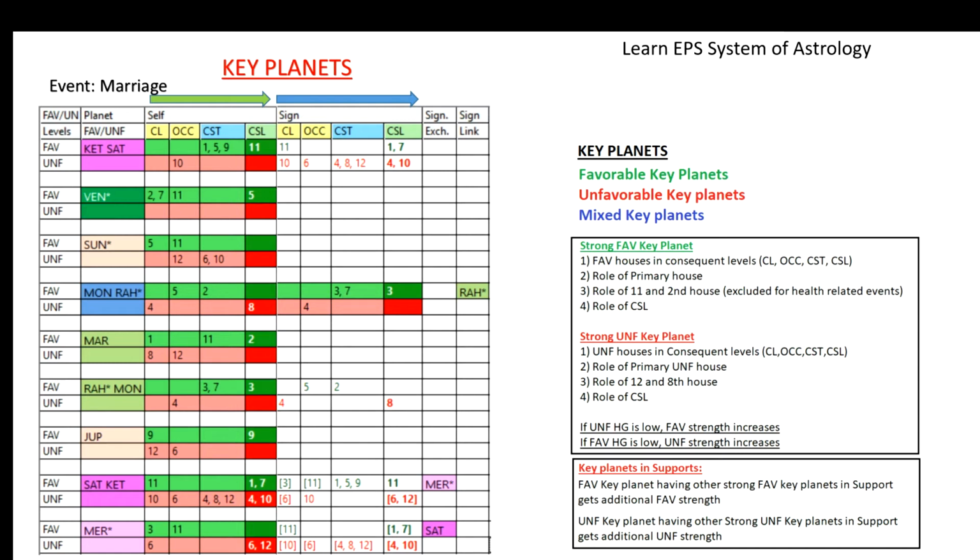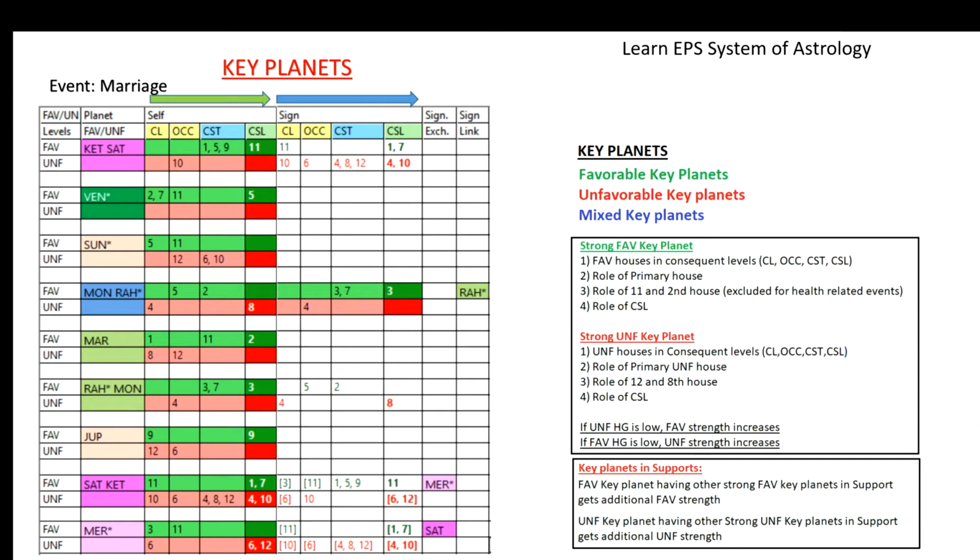Similarly, you have to identify the unfavorable strength also. In case of unfavorable, the same conditions apply: unfavorable houses present on consequent levels and the role of the primary unfavorable house. In place of 2 and 11 for the favorable, we consider the 12th house and 8th house on the unfavorable side. Then similarly, the role of the unfavorable house in the cuspal sublord. That way, the strength of an unfavorable planet can be identified.